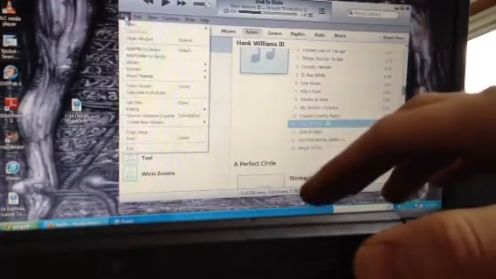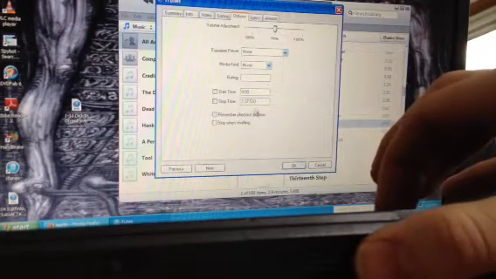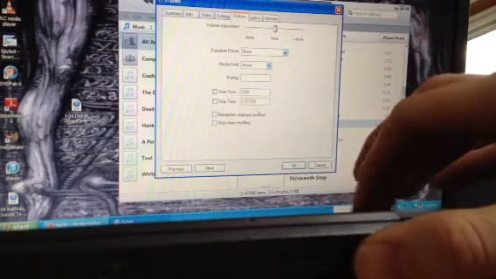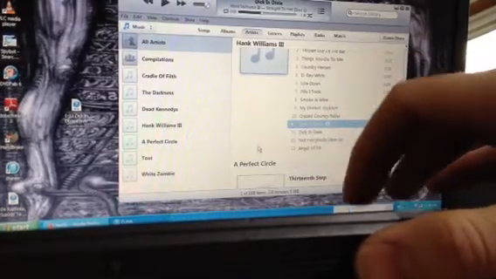And if you go back to File here and hit Get Info, it should say 0 seconds and then the end of the song as your start and stop time. So hit OK. And now you've got your new ringtone.